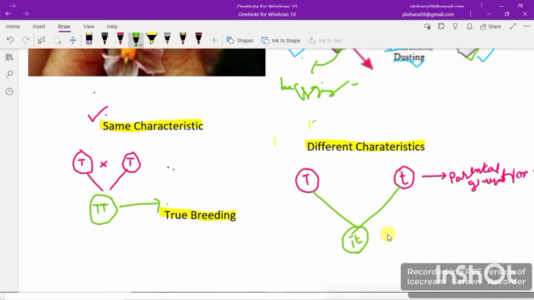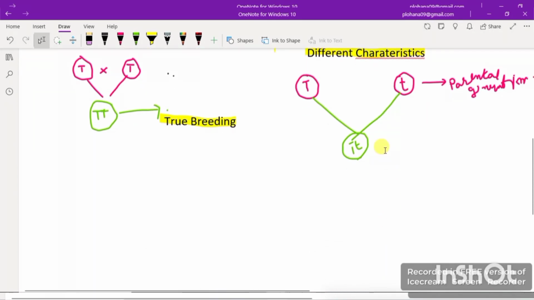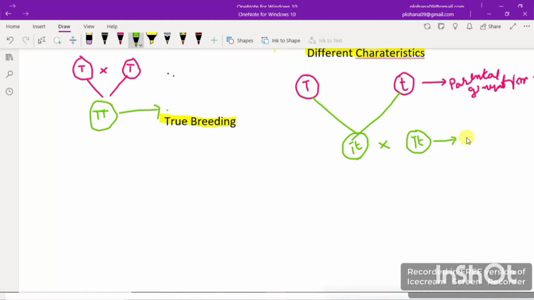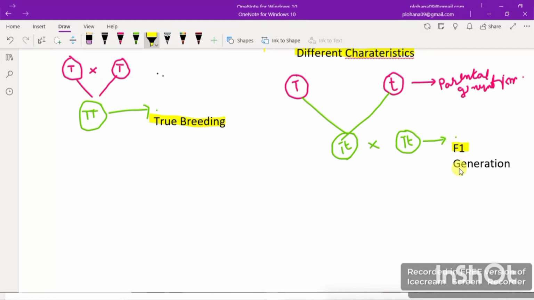So now we have to self-fertilize this. Now we have to self-fertilize, right? It means the same plant will be doing self-fertilization, the same T and t. Now this is what? This is the filial 1 generation, or we can simply write here F1 generation, right? So let me mark here. This is the filial 1 generation.